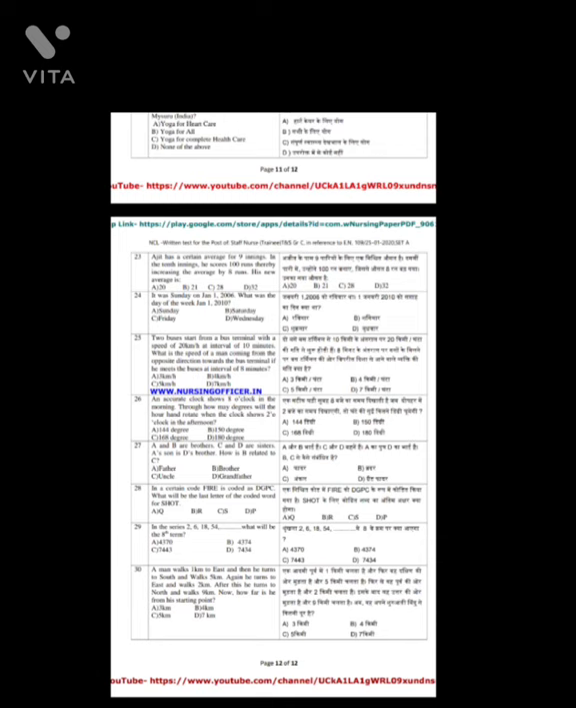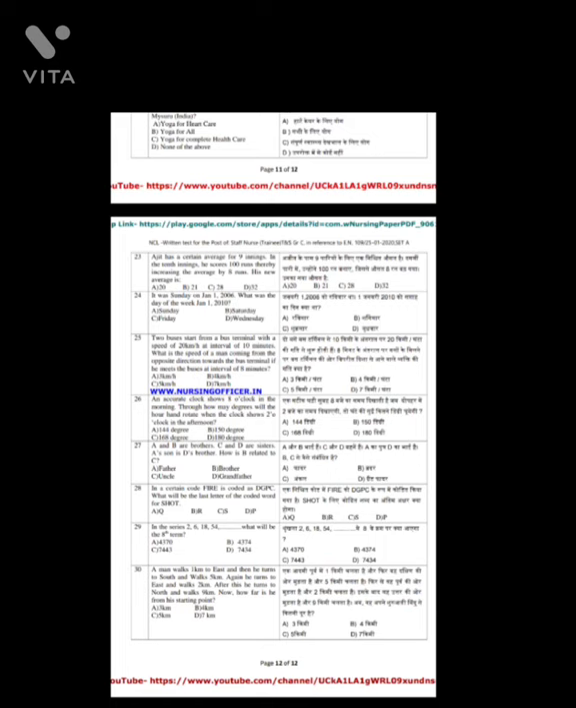Question number 26. An accurate clock shows 8 o'clock in the morning. Through how many degrees will the hour hand have rotated when the clock shows 2 o'clock in the afternoon? And the answer is option D, 180 degrees. Question number 27. A and B are brothers, C and D are sisters. A is the son. A's son is D's brother. How is B related to C? And the answer is option C, uncle.